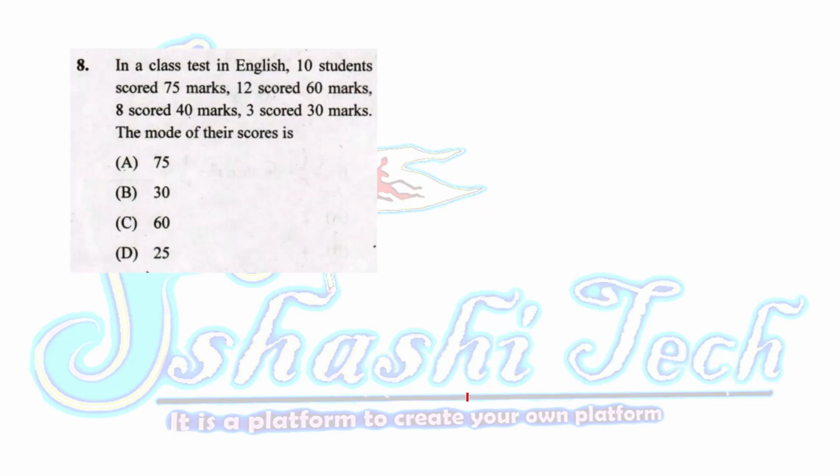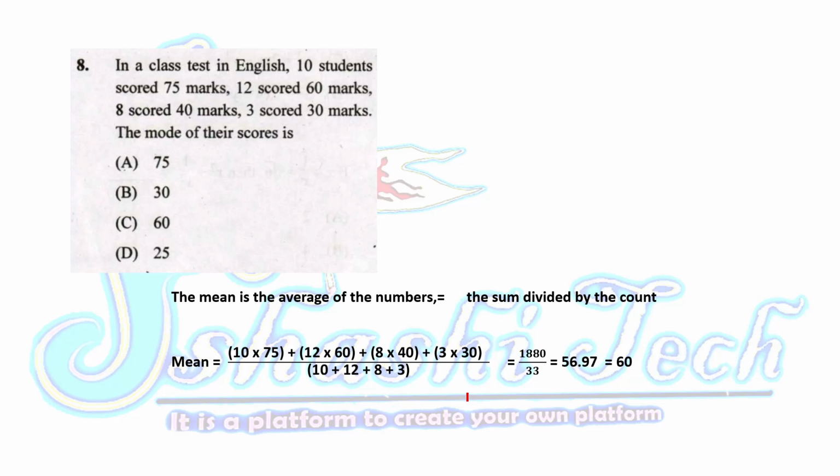In the class test in English, 10 students scored 75 marks, 12 scored 60 marks, 8 scored 40 marks, and 3 scored 30 marks. The mode of their score is 75, 30, 60, or 25. The equation is like this. We are going to find the mean, that is 10 into 75, 12 into 60, 8 into 40, 3 into 30.